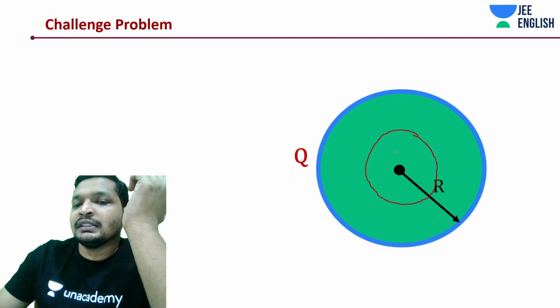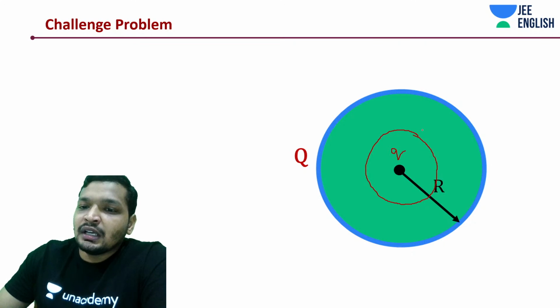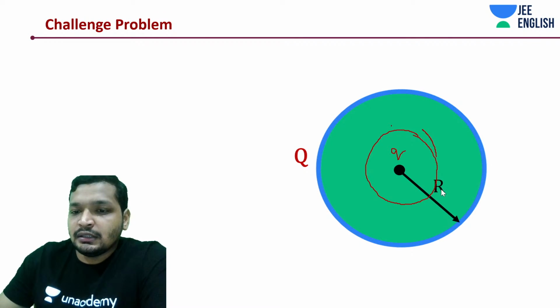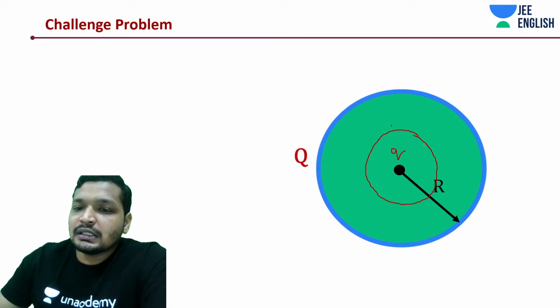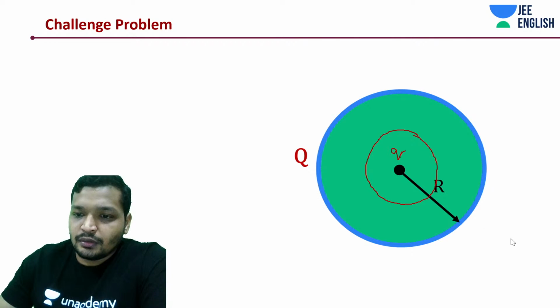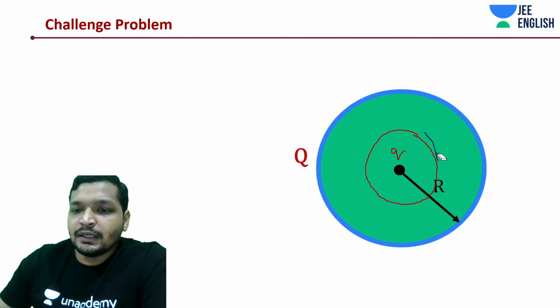Initially, I accumulated some charge Q inside it, and then what I'm doing is adding some external shell. Let me just choose a different color.